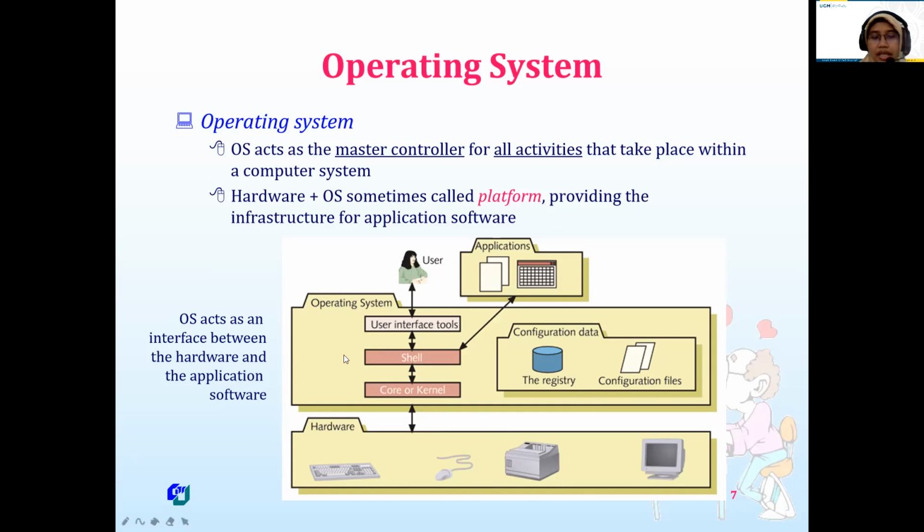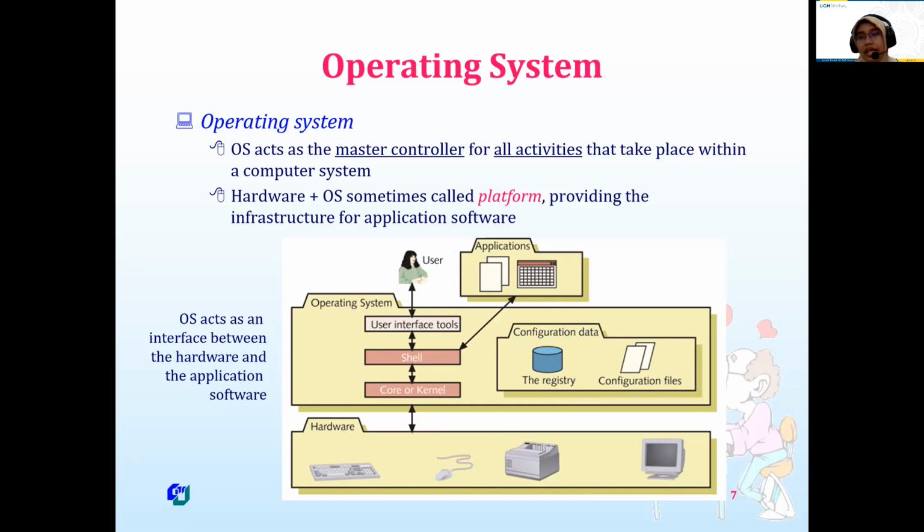So this is an illustration. We have hardware here, for example a printer, our laptop, a mouse, etc. And we also have application software.